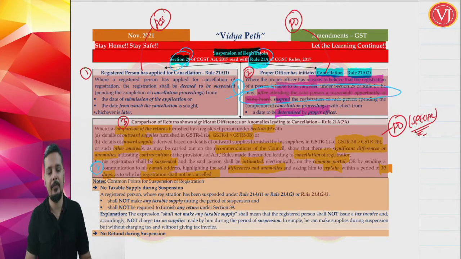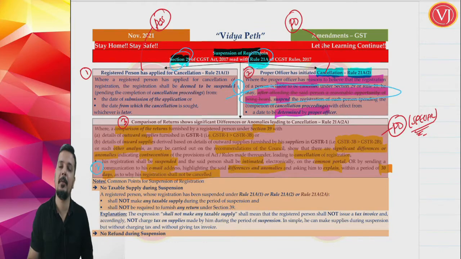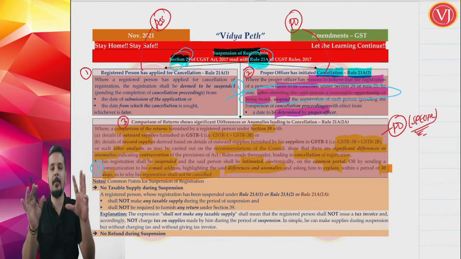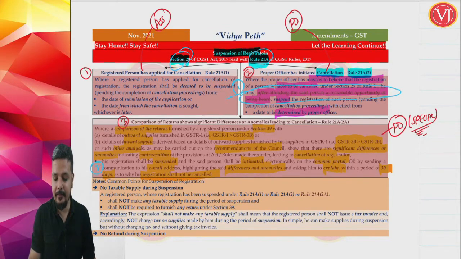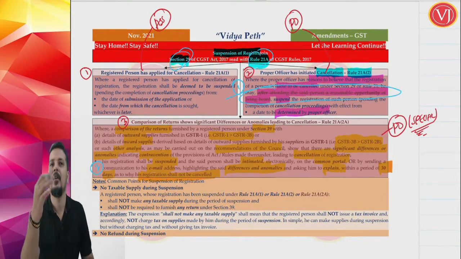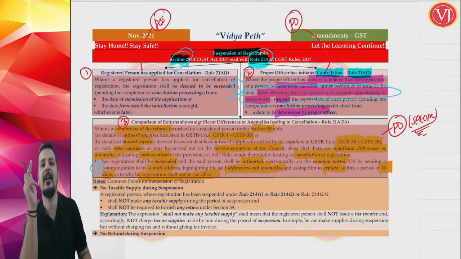So what he will do? He will suspend the registration and it will be intimated to the particular assessee on common portal or through mail, and that intimation will show what the differences or anomalies are, and it will give 30 days time to the assessee to give his reply why these differences are there and why his registration should not be cancelled. Right.